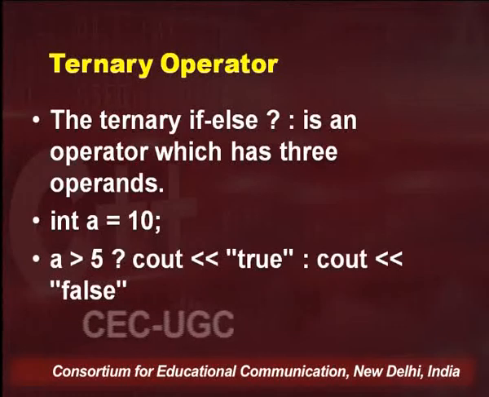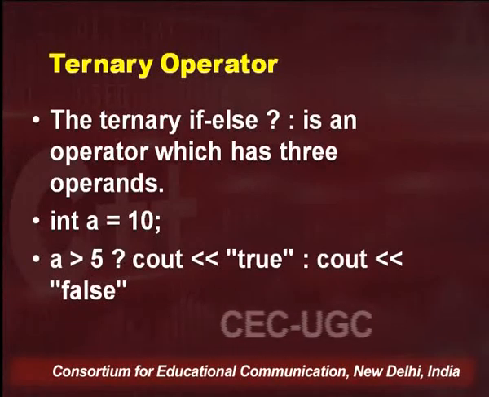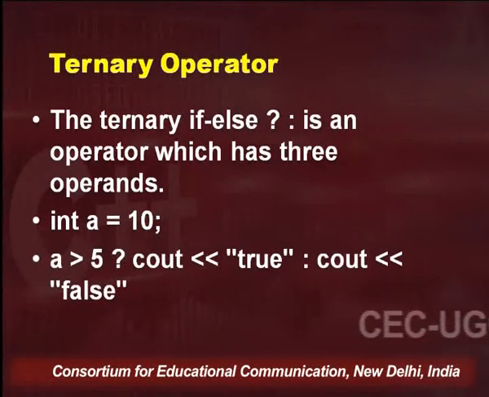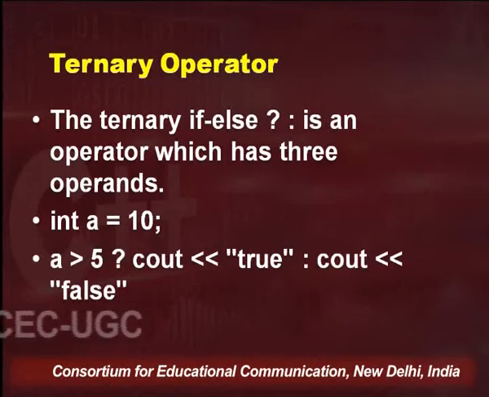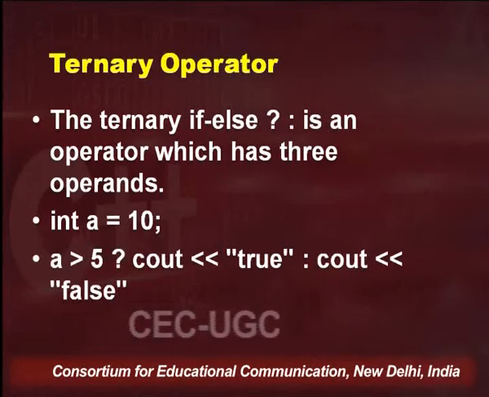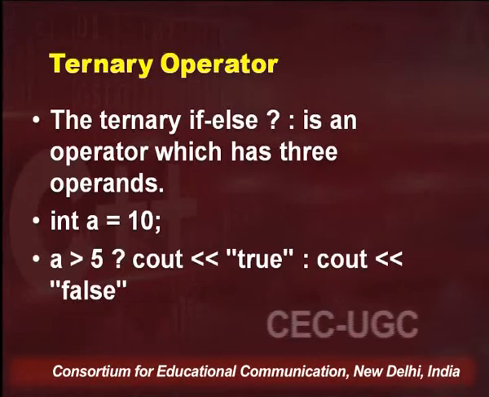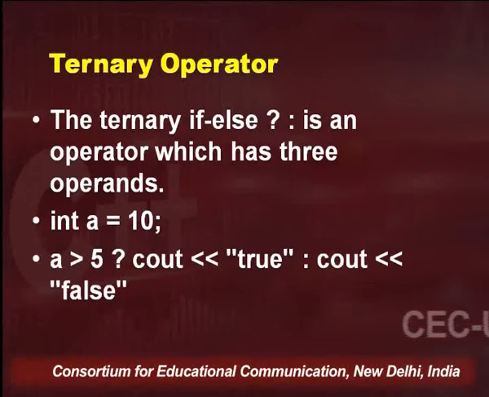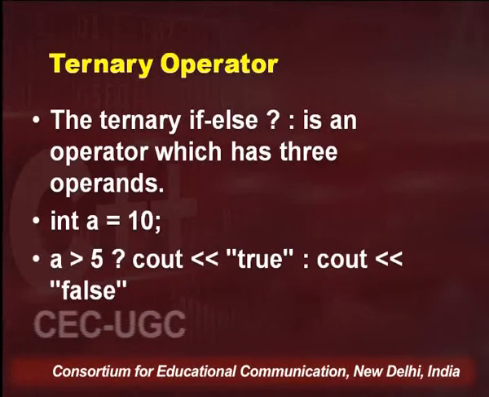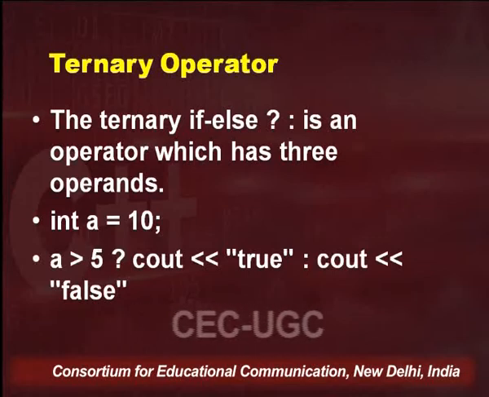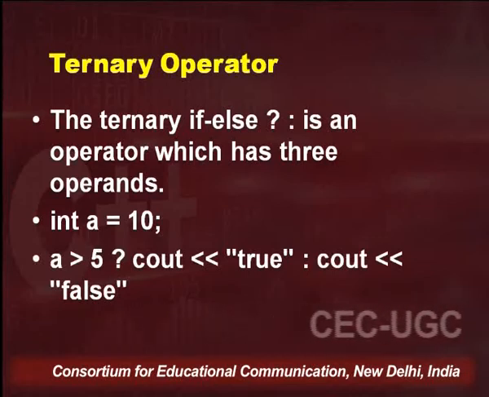Coming to another category of operators, so we have seen binary operators, we have seen unary operators. Along with that, we have one more, the ternary operator. So ternary operator means we have 3 operands for it. So yes, it is possible in C++ to have an operator having 3 operands. So how does the syntax look?